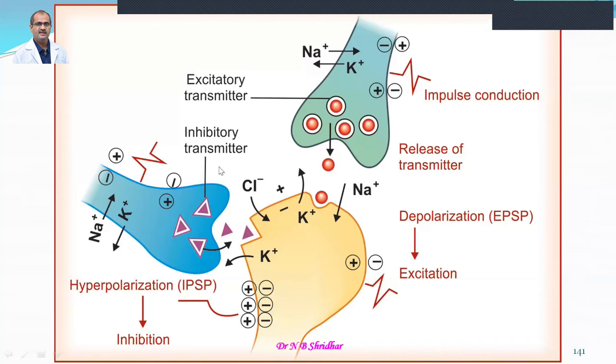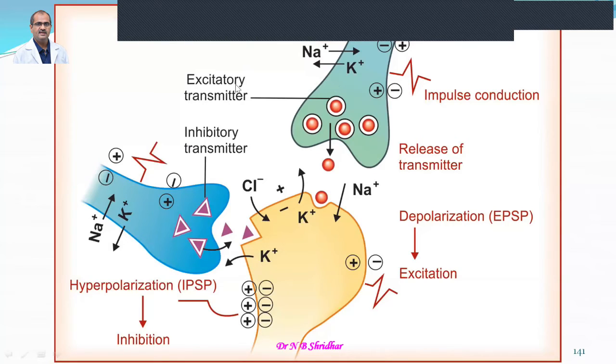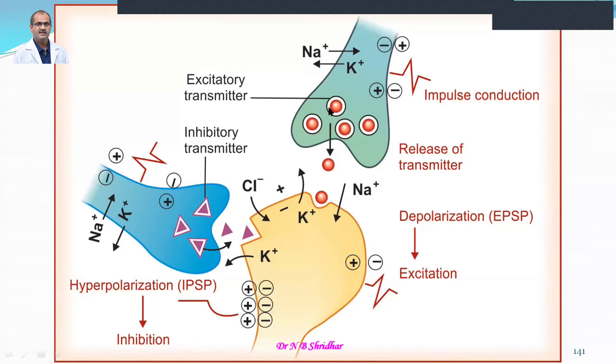Then the neurotransmitter, if it is excitatory, may be norepinephrine, epinephrine, acetylcholine, etc. They are going to act on the postsynaptic membrane, and depending upon the type of tissue, it may be inhibitory or excitatory in nature.